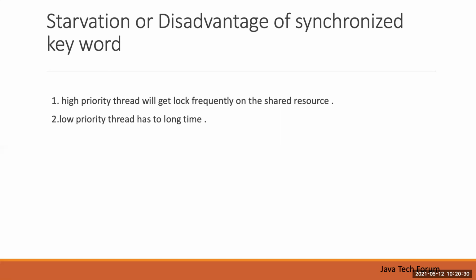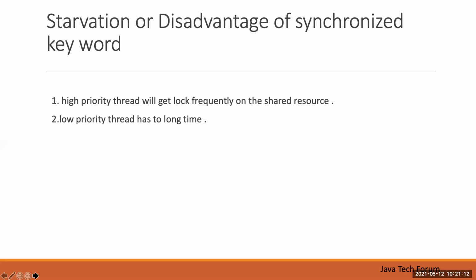It has to wait in blocked mode, or in the waiting state itself, for a long time or infinite time. Thread 1, which has higher priority, will continue to access that common object and process it, and the other low priority threads will never get a chance to get the object lock. That is called starvation. So this is one of the disadvantages of the synchronized keyword.